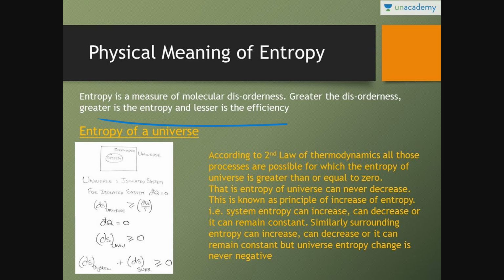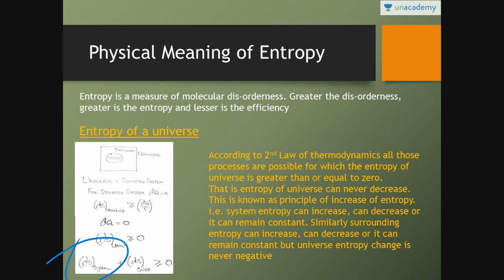For example, if you have to calculate the entropy of the universe consisting of system and surroundings: the universe is an isolated system, so the value of dQ is equal to 0. So dS universe is greater than or equal to 0. According to the second law of thermodynamics, all those processes are possible for which the entropy of the universe is greater than or equal to 0. That is, the entropy of the universe can never decrease.